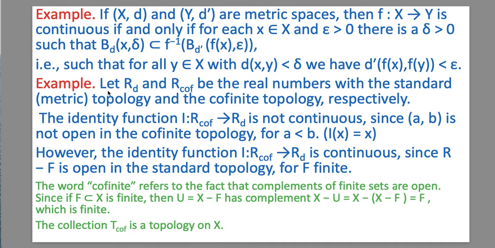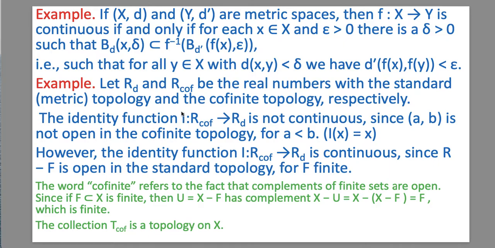One more example. Let R_d be the real numbers with the standard metric topology and R_cof be the real numbers with the cofinite topology. Then the identity function, meaning I(x) equal to x for all x.